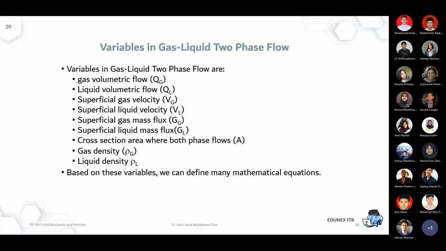So the gas volumetric flow, that's obviously in cubic meter per time. It could be cubic meter per second, it could be cubic meter per hour. See the subscript. The subscript is G, so it's dedicated only for the gas compound.